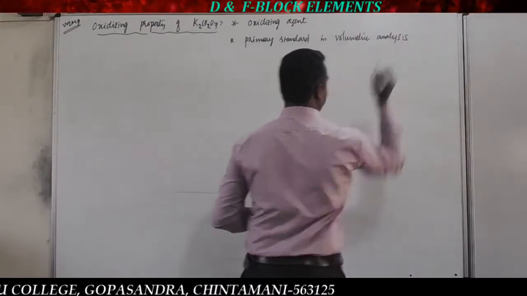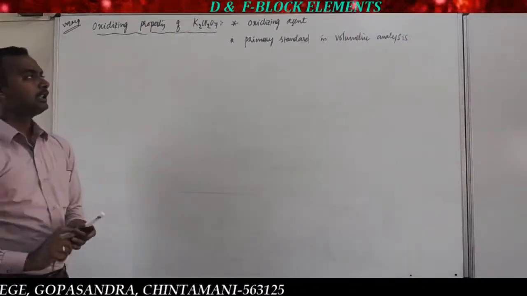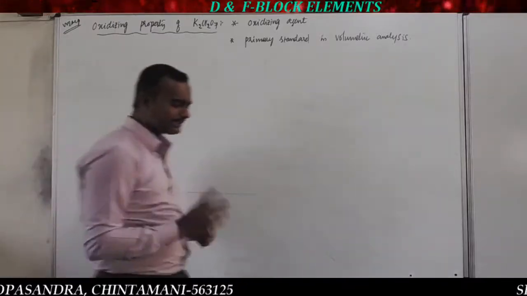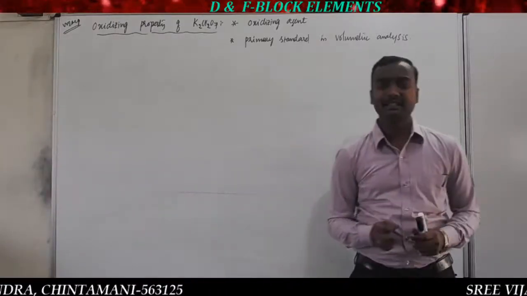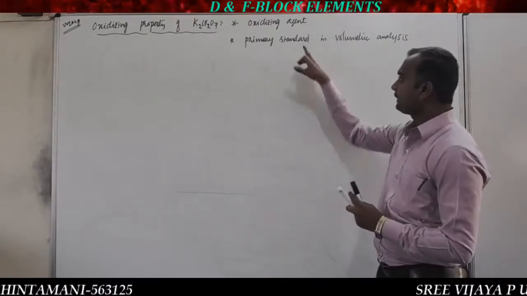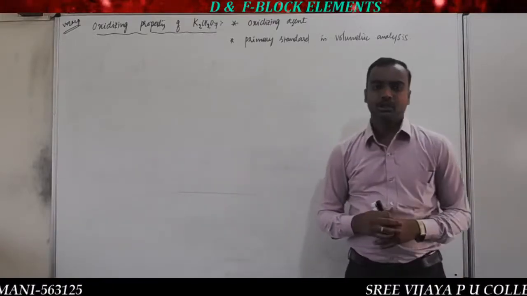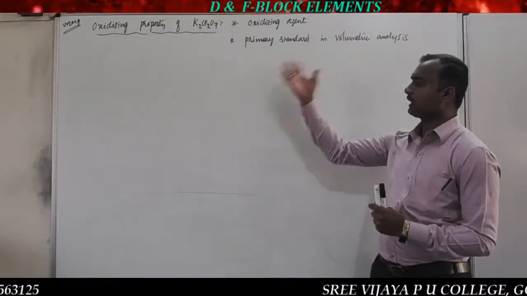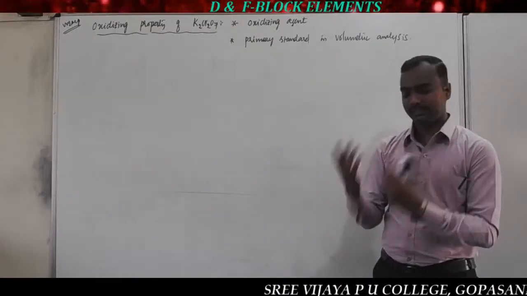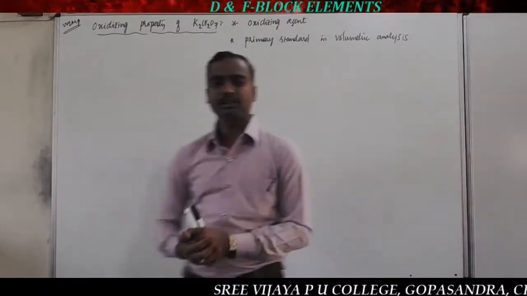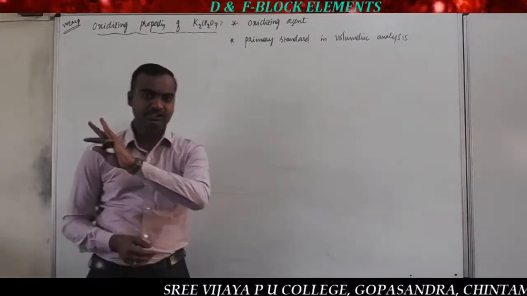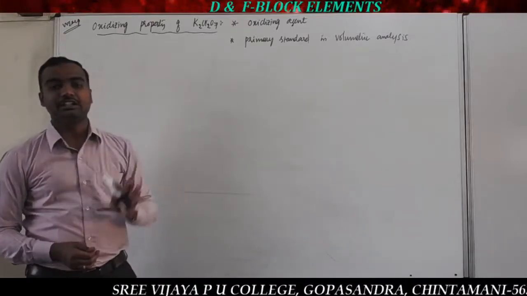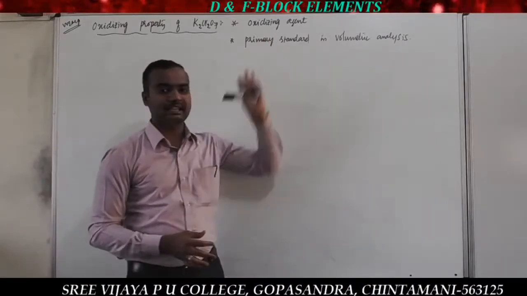Volumetric analysis. Titration ಮಾಡಬೇಕಾದ್ರೆ primary standard ಆಗಿ ಯೂಸ್ ಮಾಡ್ತೀವಿ. So what is the meaning of primary standard and secondary standard? ಇದನ್ನ ಪ್ರಿಪೇರ್ ಮಾಡಿ ಲ್ಯಾಬ್ ಅಲ್ಲಿ. So after the preparation, potassium dichromate ಒಂದು ಪರ್ಟಿಕ್ಯುಲರ್ ಕಾನ್ಸಂಟ್ರೇಷನ್ ನೀವು ಪ್ರಿಪೇರ್ ಮಾಡಿರ್ತೀರಿ, after long time ನೀವು ಕಾನ್ಸಂಟ್ರೇಷನ್ ಚೆಕ್ ಮಾಡಿ, that remains same. There is no change in the concentration. So therefore that is taken as a primary standard.